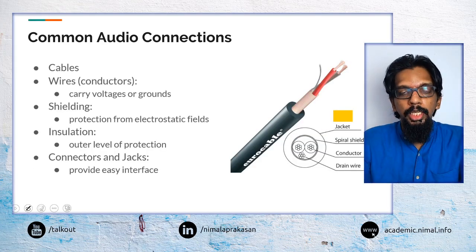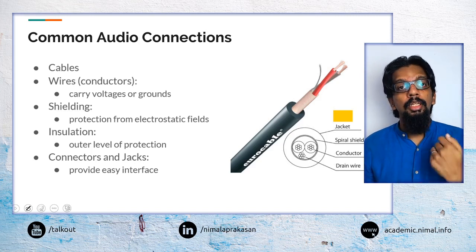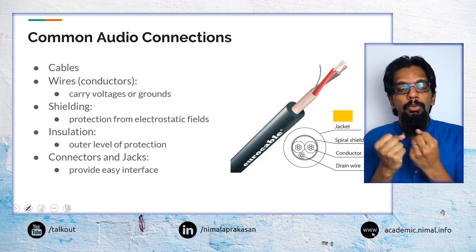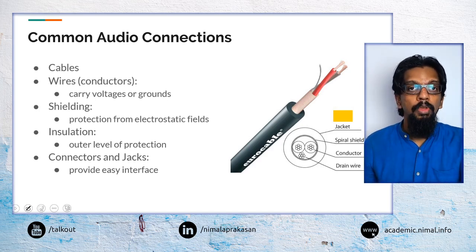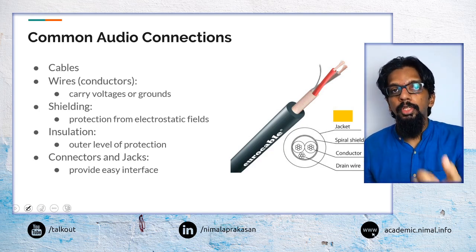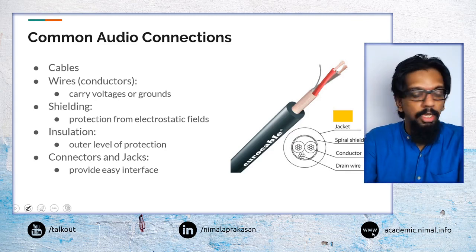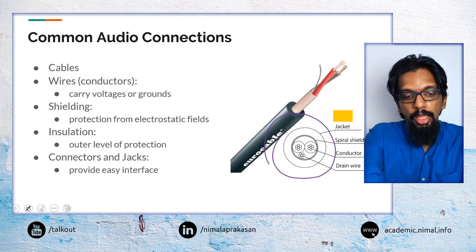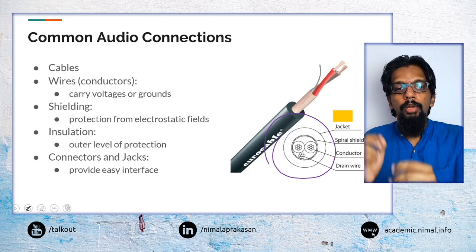So after thinking about those connectors that are going to attach to various devices, the next thing that we will be thinking about is the cables, or how those connections are going to be made. When we think about the cables themselves, with different types of cables we may have different things included as part of the cable. Multiple things can be included within the cable.